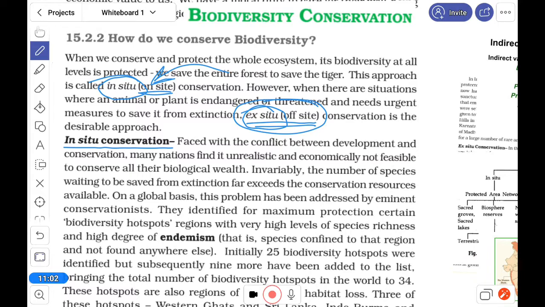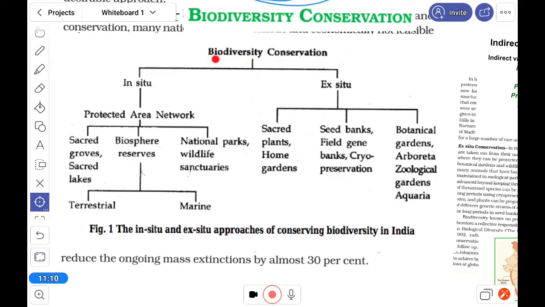Let us take a look at how it is done in short. Here it is, in situ and ex situ. In situ is a protected area network, on site. It includes sacred groves, lakes and biosphere reserves, terrestrial and marine, and national parks and wildlife sanctuaries.